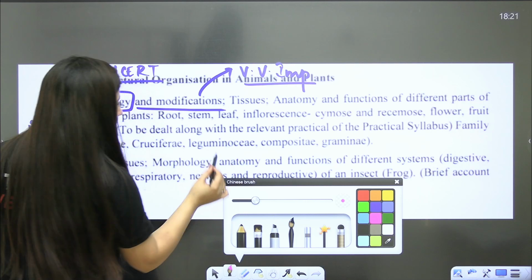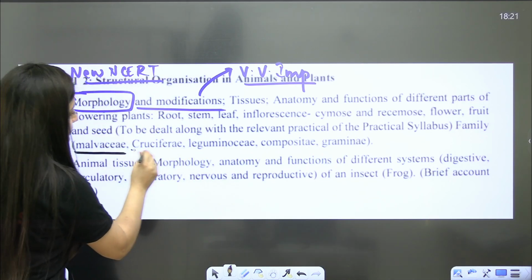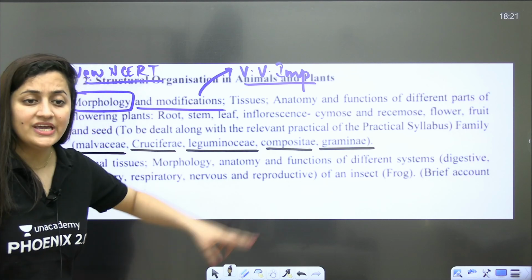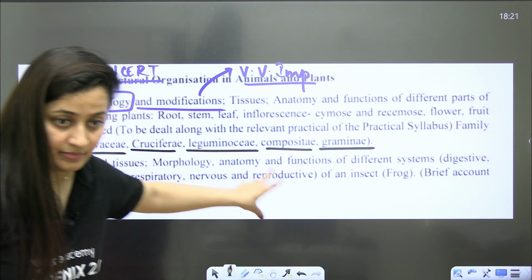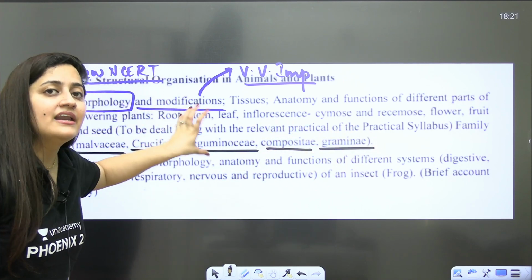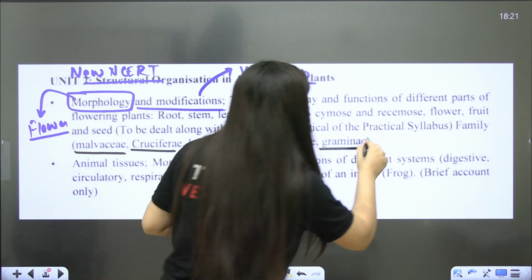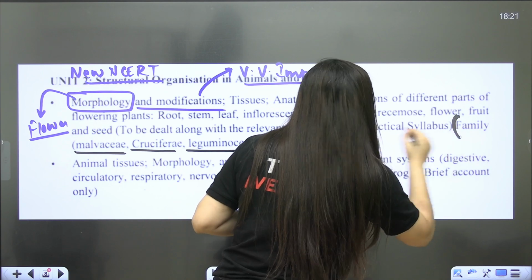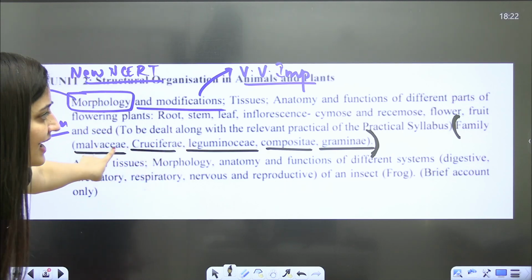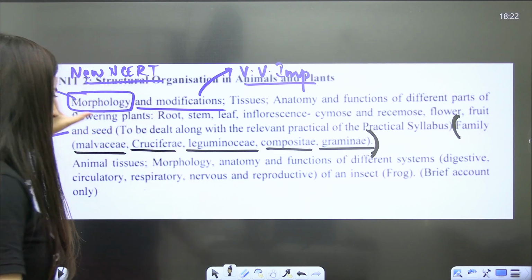One more thing, bache. Last year, they added some extra families in your syllabus: Malvaceae, Cruciferae, Leguminosae, Compositae, and Graminae. Okay, these are the families that they have added in your syllabus. Now, this is not given in new NCERT. Few families are given in old NCERT, so you can pick up that from old NCERT, and your teachers are going to provide you the notes for that extra families. Okay, you can check Unacademy Neet English, right? You will get my class on that. This is what you need to keep in your mind, and stick to the NCERT only.